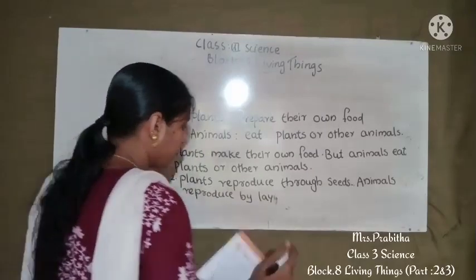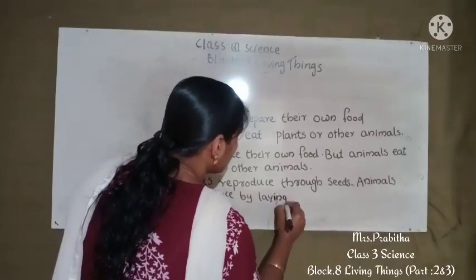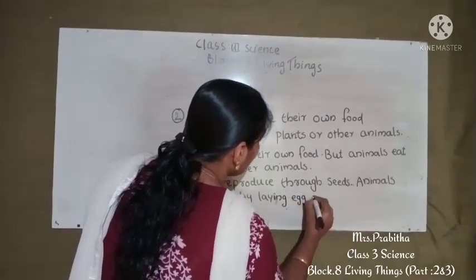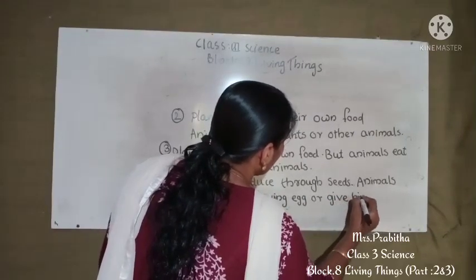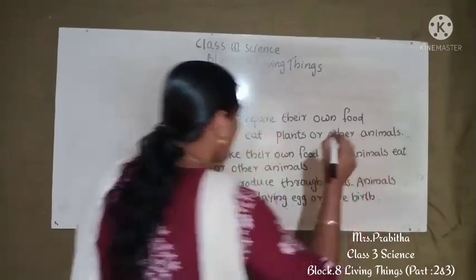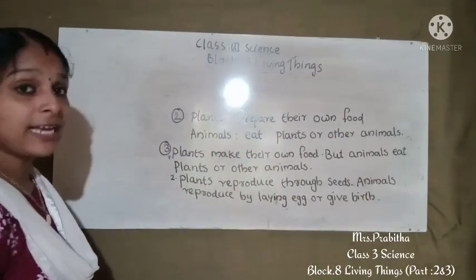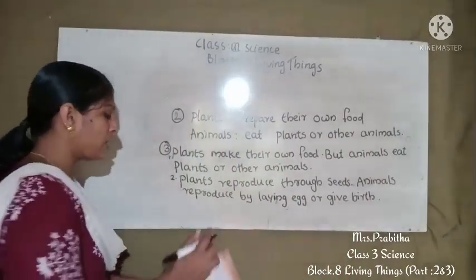Animals reproduce by laying eggs or giving birth. Okay, so that is the second difference. Then we can write one more difference.